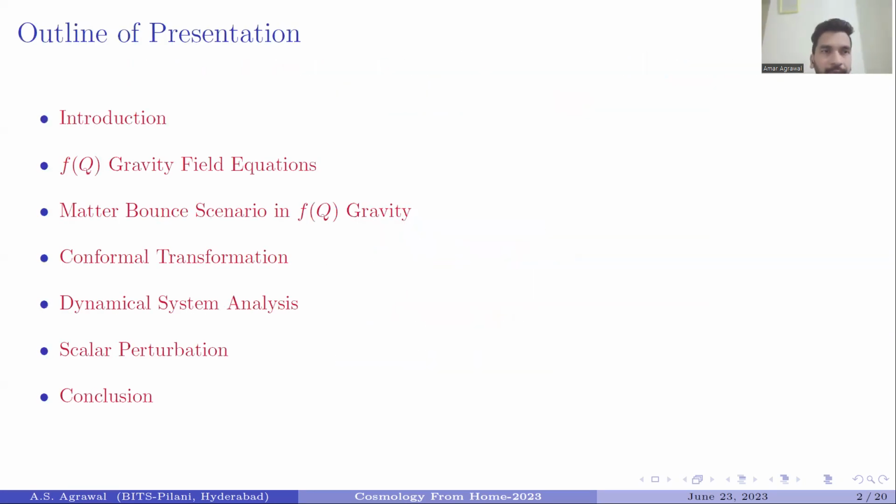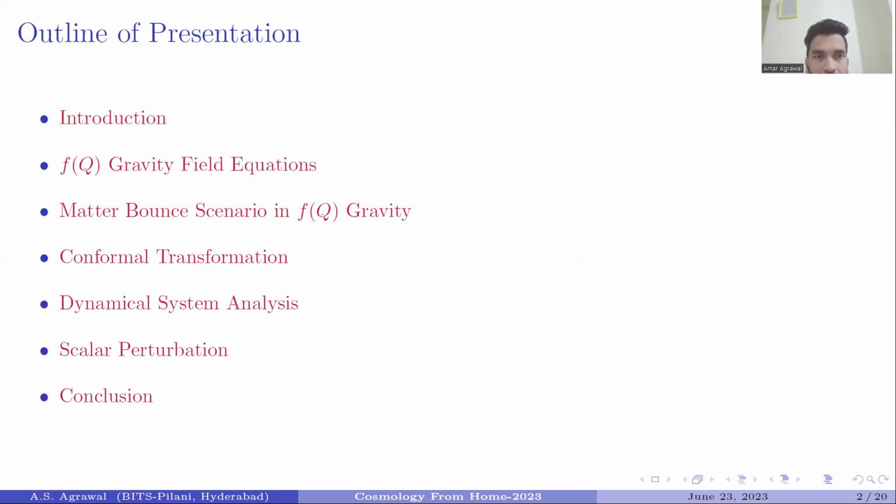This is the outline of my presentation. I will start with an introduction. We will see why there is a need to study the bouncing solution of our universe. Then the basic formalism of the field equation in f(Q) gravity. Then we will see the matter bounce scenario in f(Q) gravity.